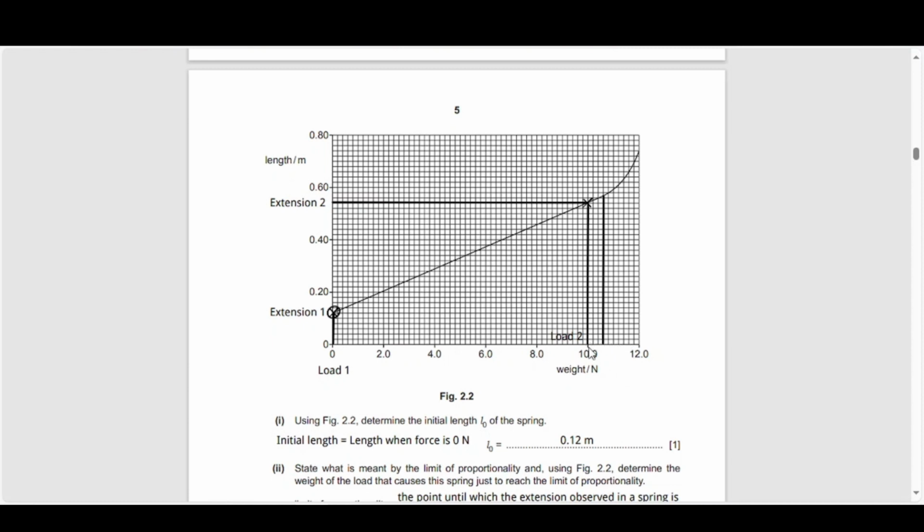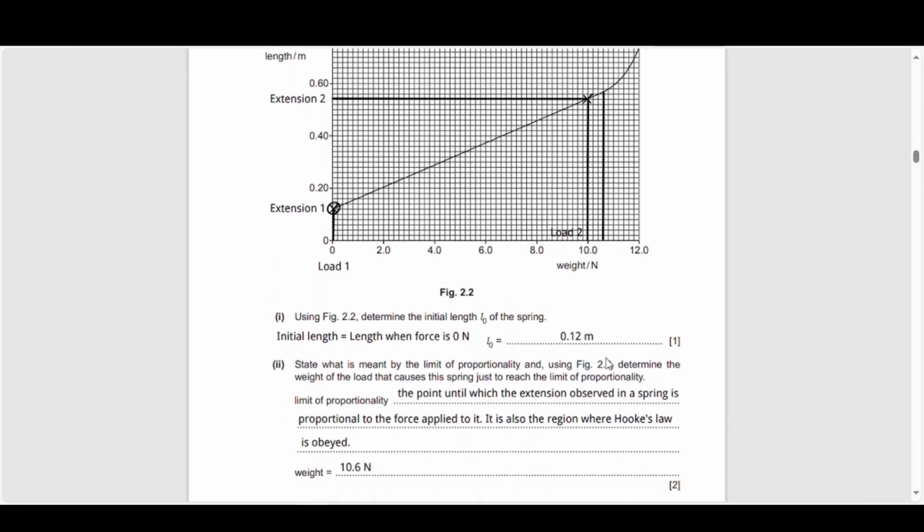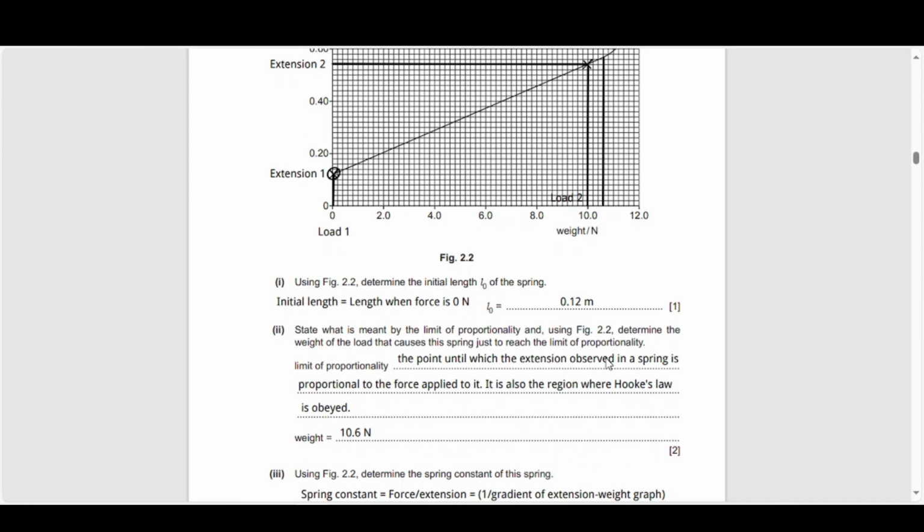Again, between 10 and 12 newtons, we have the graph split into 10 divisions, which means each division is 0.2 newtons, which would give us a value of 10.6 newtons there where we've dropped it. So essentially, the weight at which the limit of proportionality occurs is around 10.6 newtons. And I've said that the limit of proportionality is the point until which the extension observed in the spring is proportional to the force applied to it, i.e. Hooke's law applies in that region.